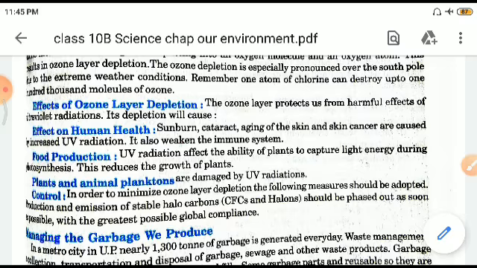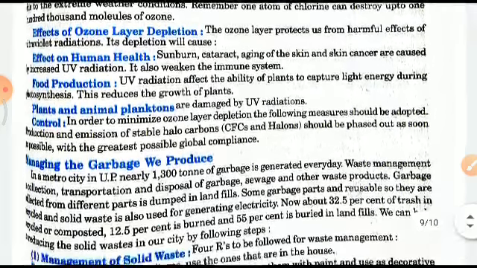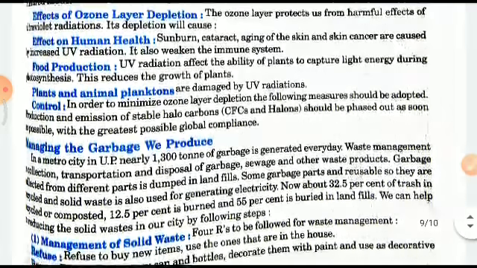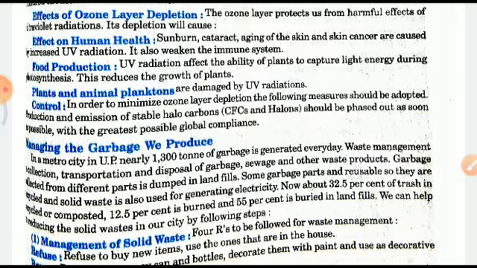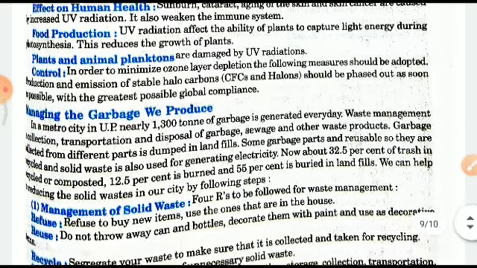Now, how to control it? In order to minimize ozone layer depletion, the following measures should be adopted, right? First is managing the garbage we produce. In a metro city in UP, nearly 1000 tons of garbage is generated every day. Waste management means collection, transportation, and disposal of garbage, sewage, and other waste products. This needs to be done in a proper way, at landfills or dumping grounds.